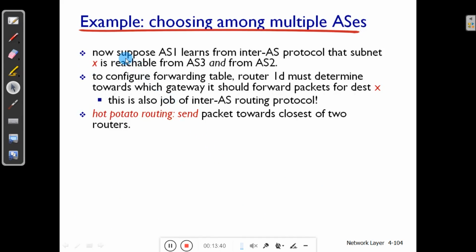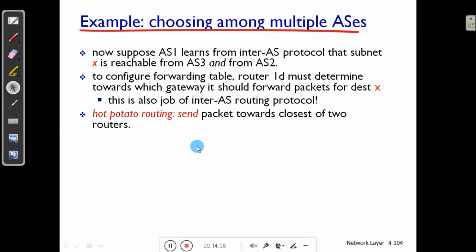For example, suppose AS1, in the last diagram, learns from the inter-AS protocol that subnet X is reachable from AS3 and AS2, as we saw. To configure the forwarding table, router 1D must determine towards which gateway it should forward the packet for the destination, that is gateway C or gateway B. So this is also the job of an inter-AS routing protocol.